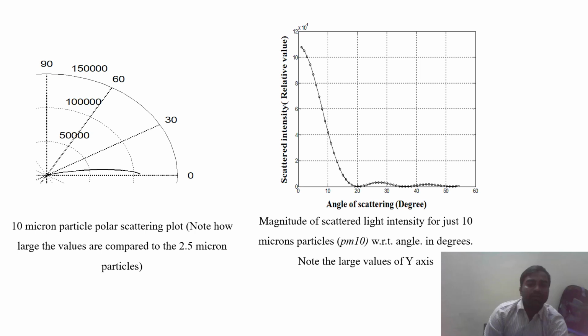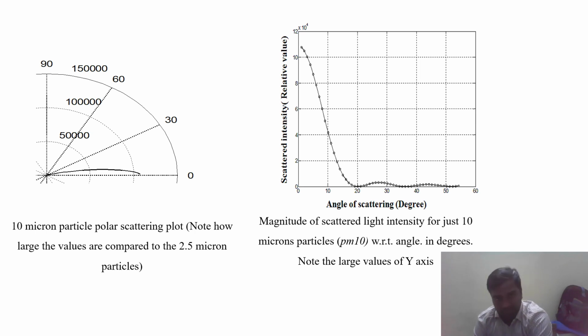Here we are considering only 10. Actually we are using the relative values. If you look at this, the scattered intensity is very high, almost reaching 50,000. When increasing to PM 10, there we used R equal to 7. Here we are using an increased R value.